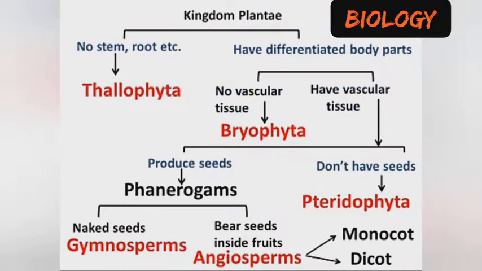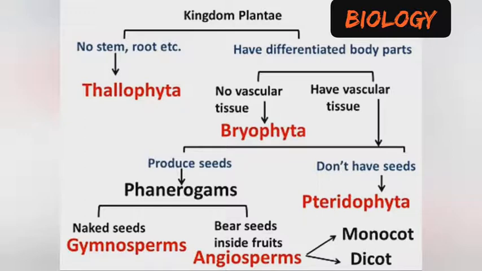Again, the Angiosperm can be subdivided into 2, which are the monocots and the dicots. Angiosperms are plants that produce seeds, and their seeds are found inside the fruits.